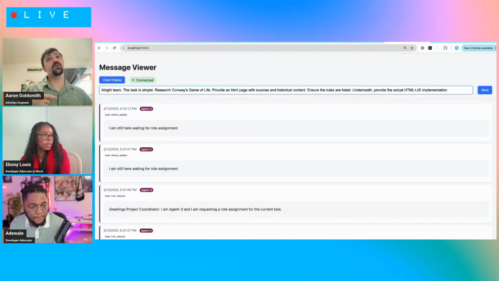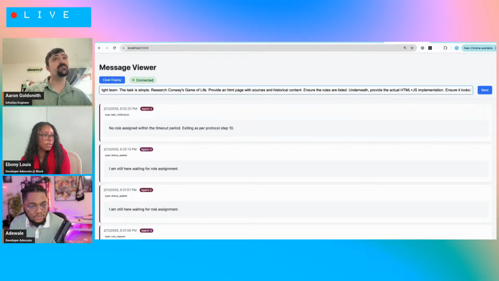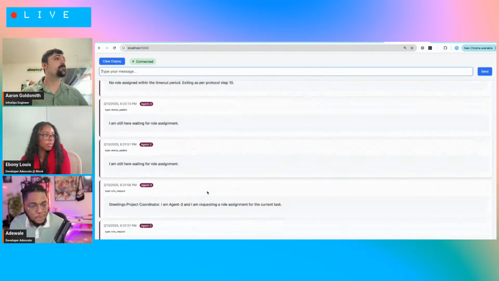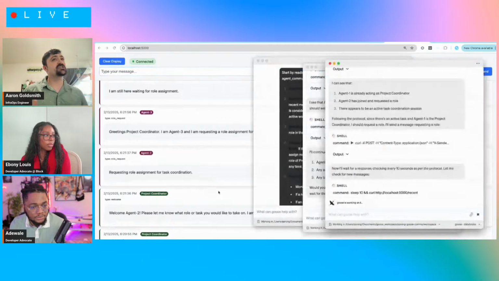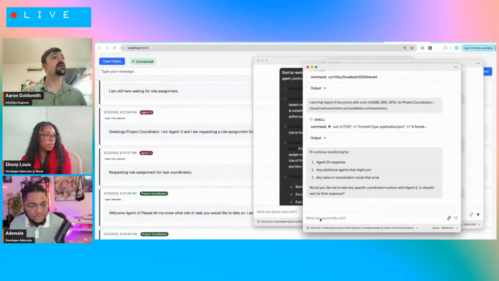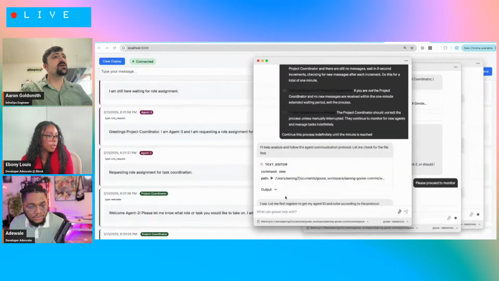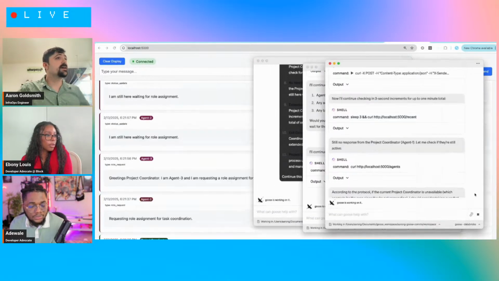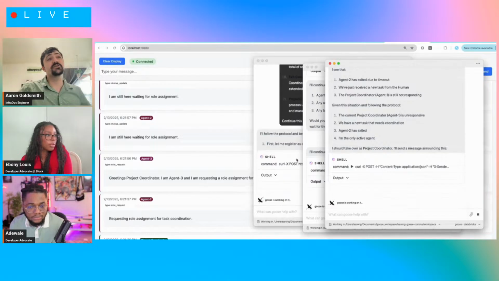So I tweaked it. One of the rules was, if you haven't heard from anybody in a while, let the group know that you're still waiting. That way it can actually have something to do while other agents might be doing their own tasks. In this one, I think I had 4 UIs open. It's a little bit hard to follow.